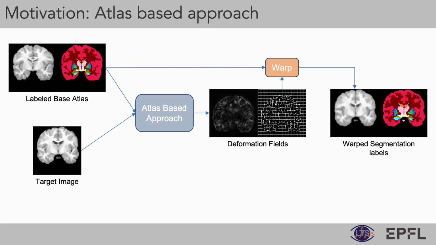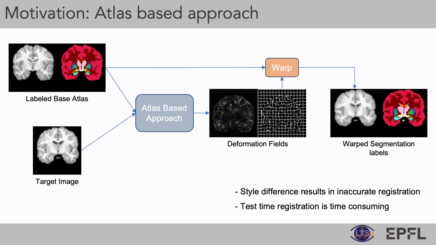Among such approaches, atlas-based methods have gained popularity in the research field. In these methods, an atlas is used to register each image and warp one onto another, where the segmentation also undergoes a similar warping operation. However, heterogeneity incurred due to different scanner properties or anatomy causes inaccurate warping and erroneous segmentations.